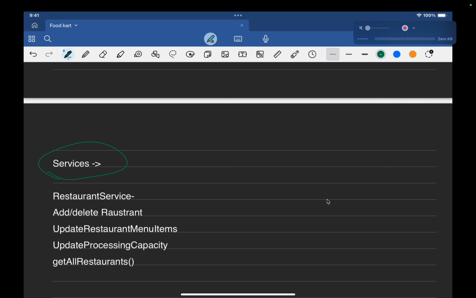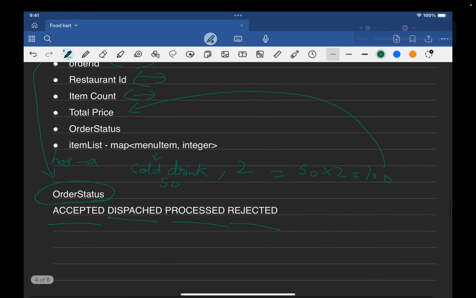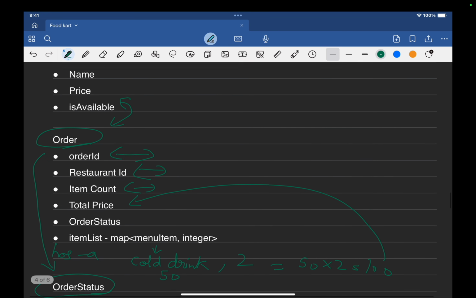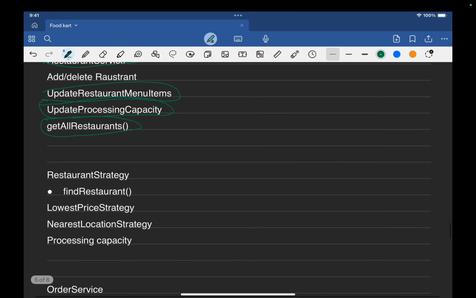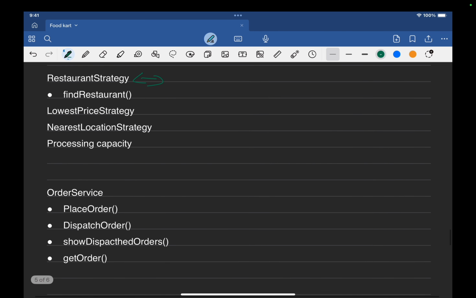So for entity restaurant, we are going to have a restaurant service. What will it do? It will add or delete a restaurant. It will update restaurant menu items. It will update the processing capacity of each restaurant as well. And it will also provide all the restaurants that are available in our system. I will come back to restaurant strategy after talking about the order service.